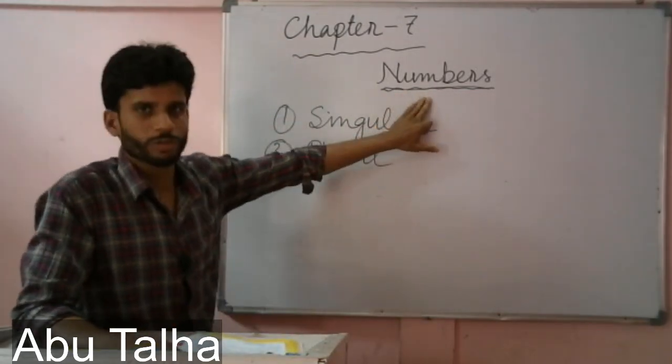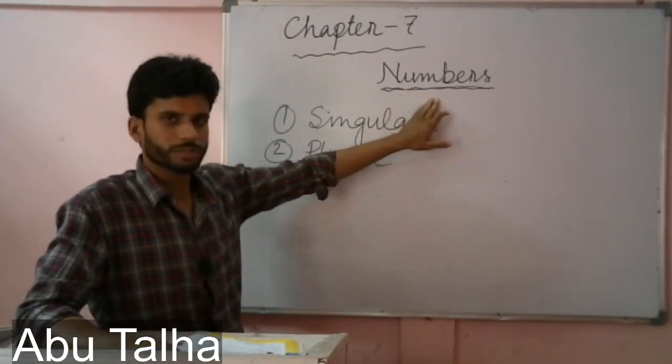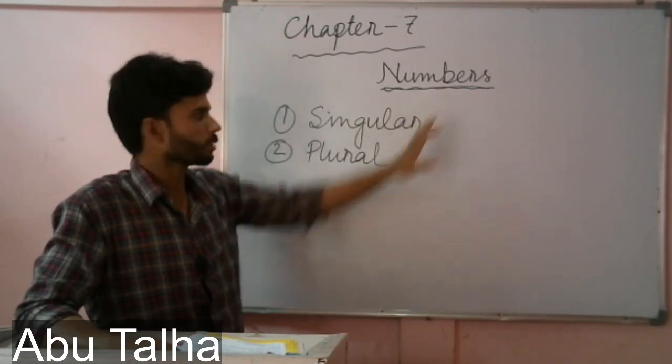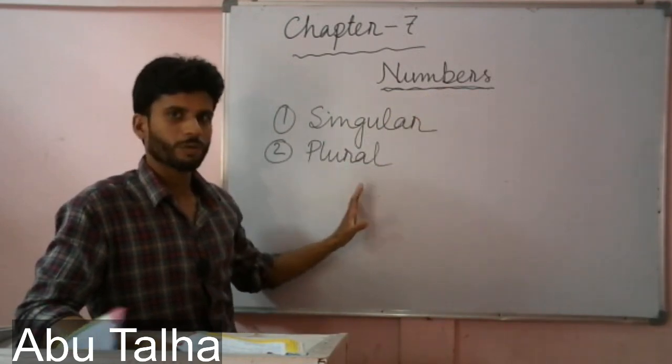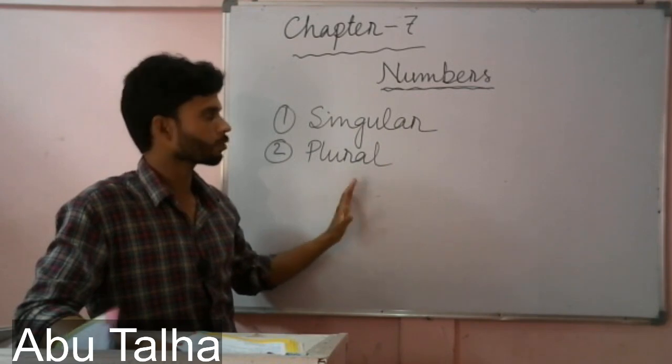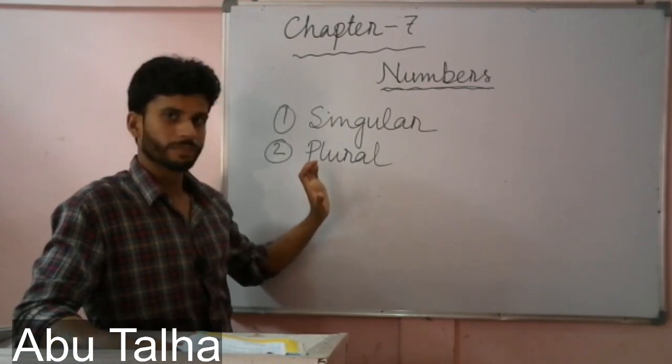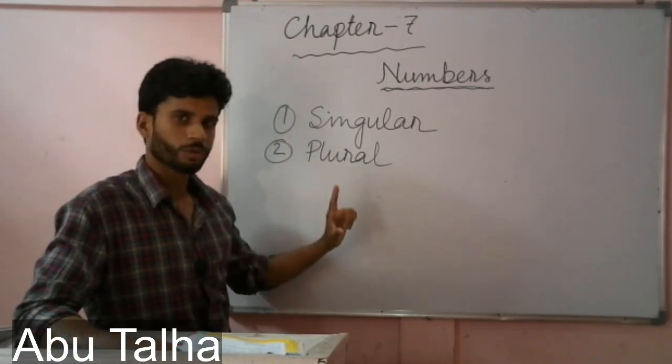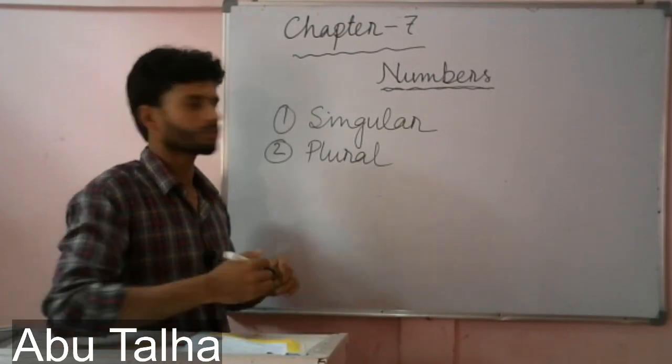When we say numbers, we understand whether a noun is indicating or referring to one or more than one.